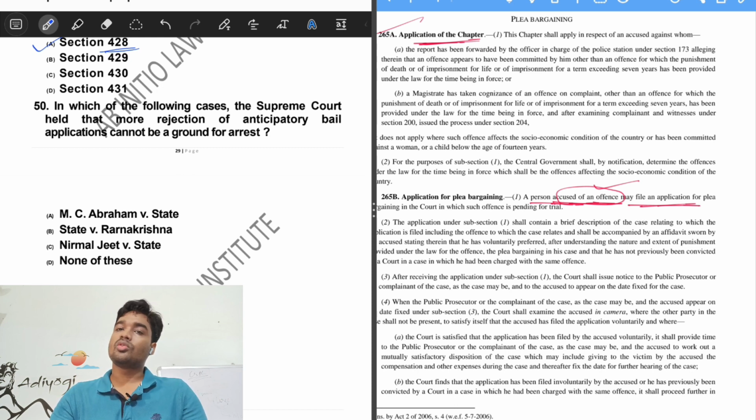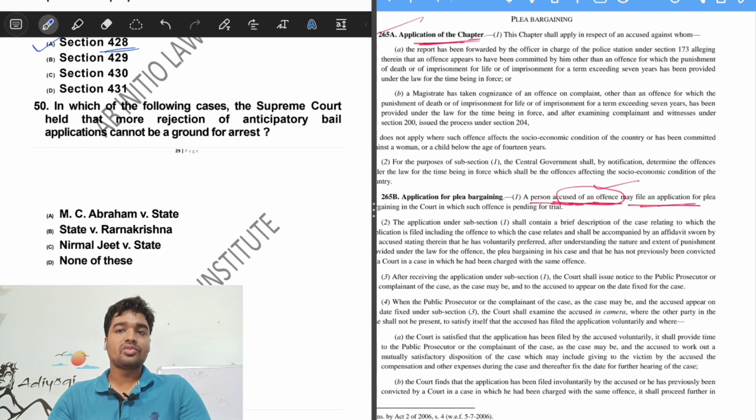Under CPC, set-off is a whole different concept, but under CrPC, it talks about the calculation of the period during which the accused had spent as an under trial prisoner. That period is to be deducted from the punishment given in the judgment.